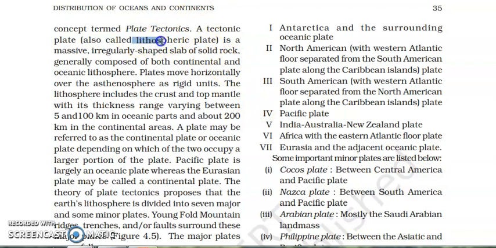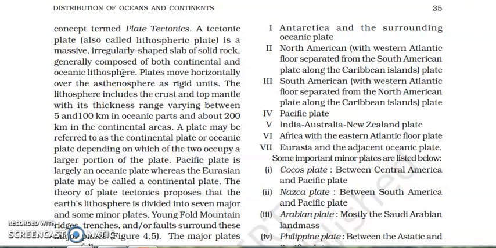Now a tectonic plate, as I said earlier, is also called the lithospheric plate. The other name of the tectonic plate is lithospheric plate because the upper part of the mantle and crust together form this. And it is a massive plate, an irregular shape of slabs of solid rock. It is made of the continental as well as the oceanic lithosphere. Like when we read about the crust of the earth, we saw that the crust can be oceanic crust as well as continental crust. In the same way, the plates can be in the ocean region as well as in the continental region. Now these plates are moving over the asthenosphere.